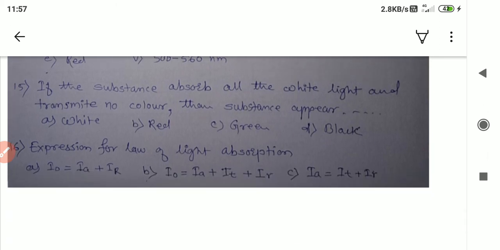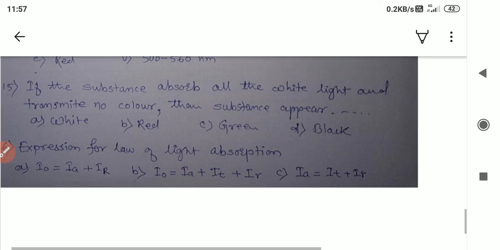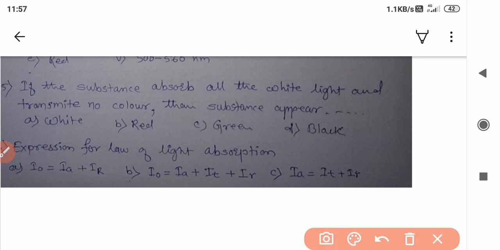15 question. If the substance absorbs all the white light and transmits no color, then the substance appears. This is the interesting question. When the 7 color spectrum is falling on the object, and that will absorb all the lights. Basically we will think about the dark matter or black hole. So this will appear as a white? This is wrong answer, red, green. So it will absorb all color, means the correct answer is black. This is the perfectly black body or absorbing body which can absorb all the light.